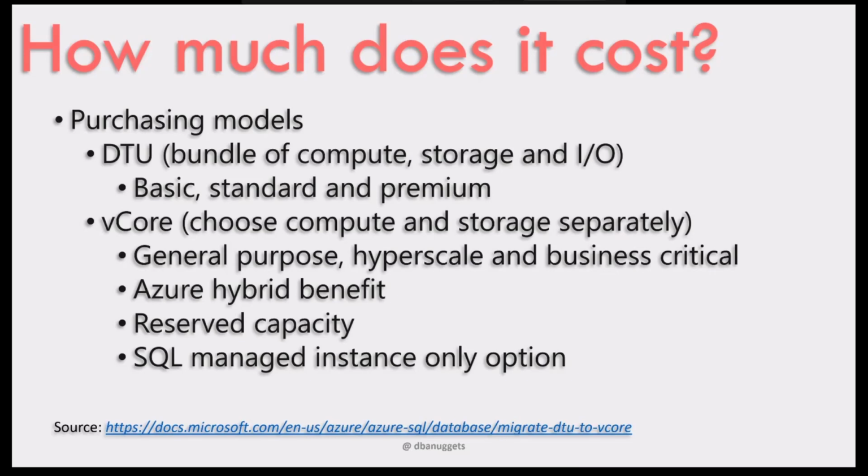And under the vCore model, we have Azure Hybrid Benefit. So basically what that means is, if you have on-premise SQL Server licenses, you can use those licenses for Azure as well, and also get a discount of up to 40%. And there is also something known as reserved capacity. If you can commit a certain amount of resources for 1 or up to 3 years, you can get a very good discount as well.